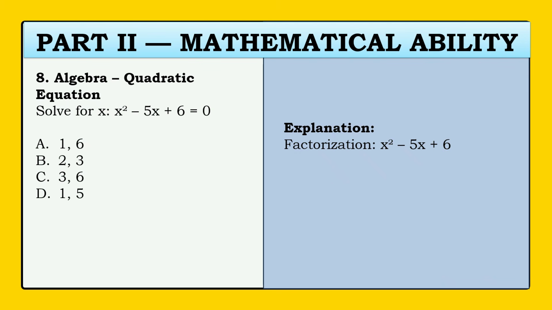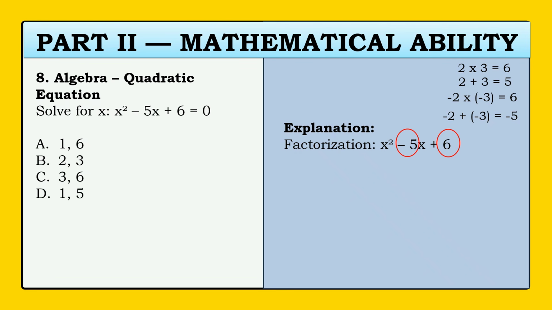Alright, let's solve. We're going to factor x squared minus 5x plus 6. So first, we're going to think of numbers that when we multiply them together, give the constant 6. So we have 2 times 3 is equal to 6. Another one is negative 2 times negative 3 is equal to 6. And if we add the two numbers, it gives the middle number. So 2 plus 3 is equal to 5. And the other one, negative 2 plus negative 3 is equal to negative 5. So the factors of 6 that give the middle number are negative 2 and negative 3.